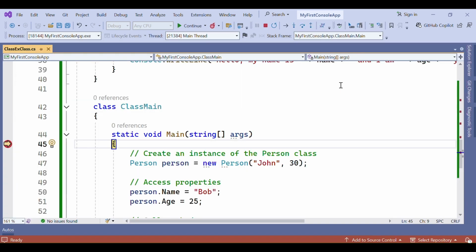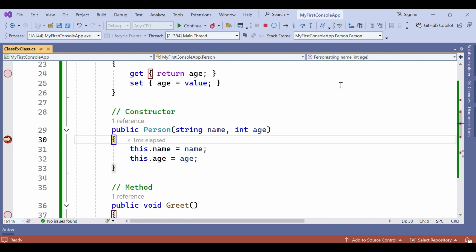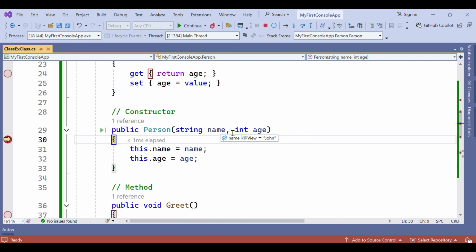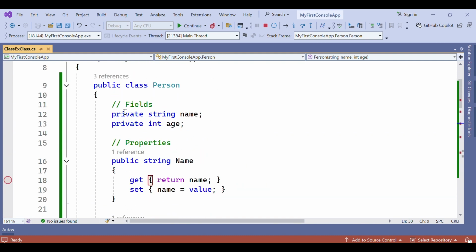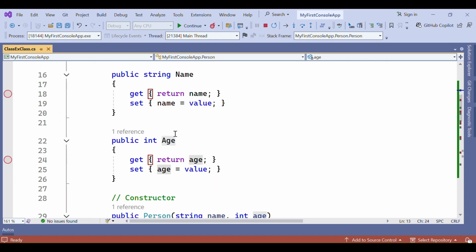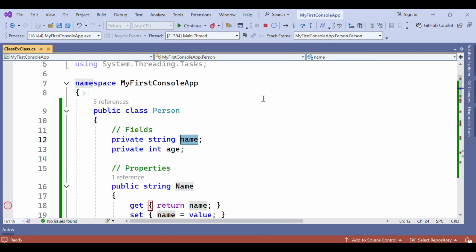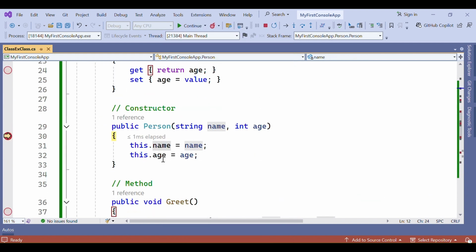See, first it will come to this main method, then it will go to this instance creation, and directly it will go to this constructor. Whatever values we have passed here, John and 30, will come here, and it will assign the same values, John and 30, to this.name and this.age. What is this keyword? It indicates this name and this age. If we click on it, go to definition, it will indicate here. So this.name and this.age.